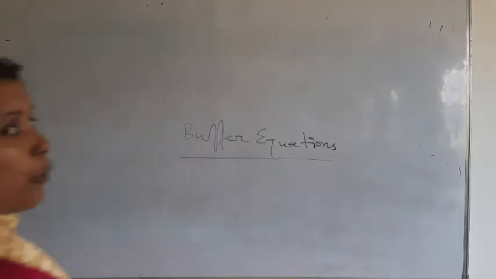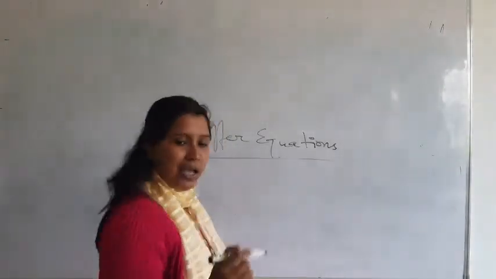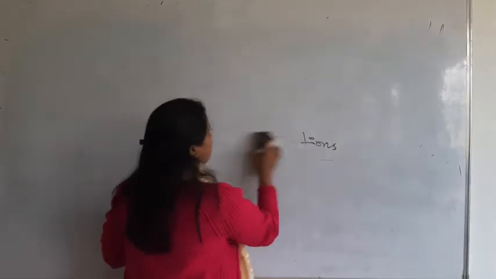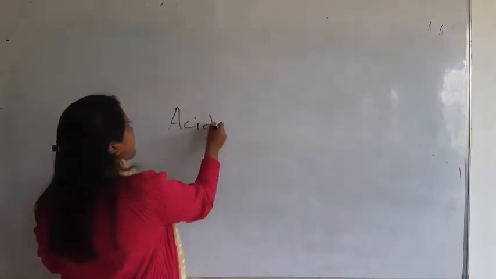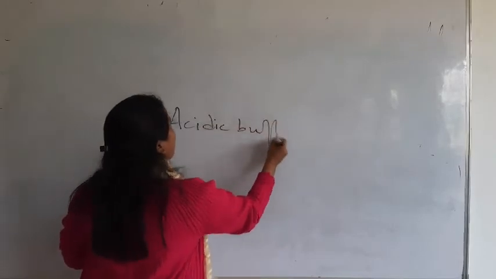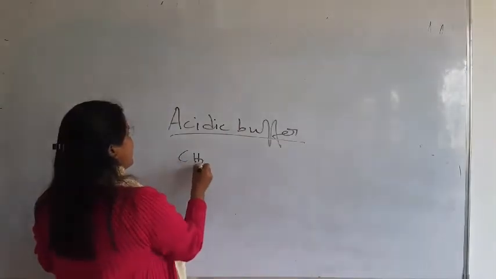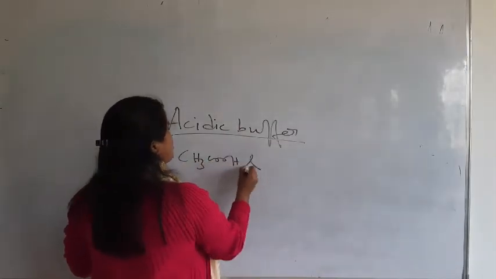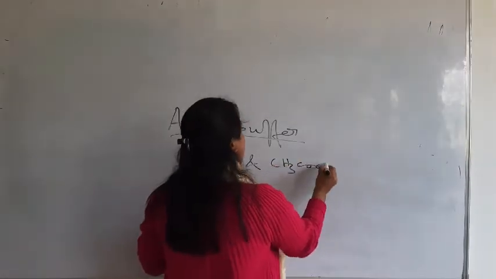So next we are going to discuss the buffer equations and how buffer works. For that we are taking one example of an acidic buffer. I told you acetate is an acidic buffer. It is a combination of acetic acid and sodium acetate.